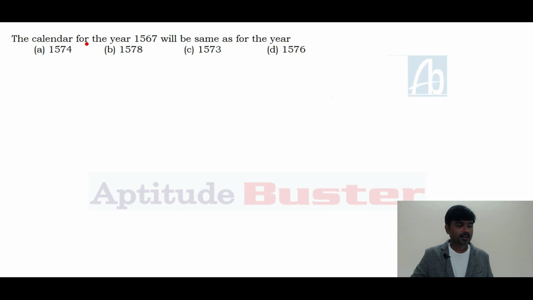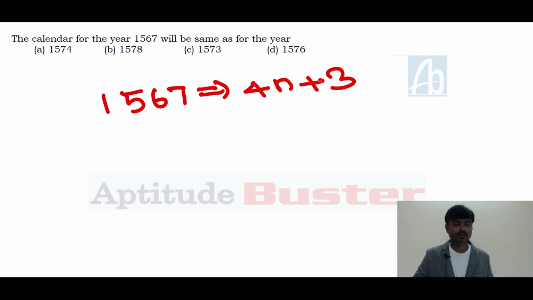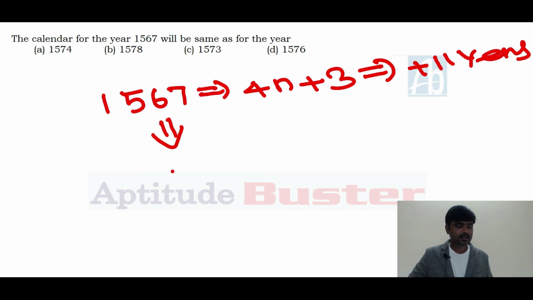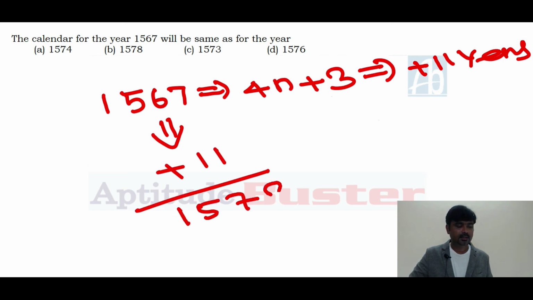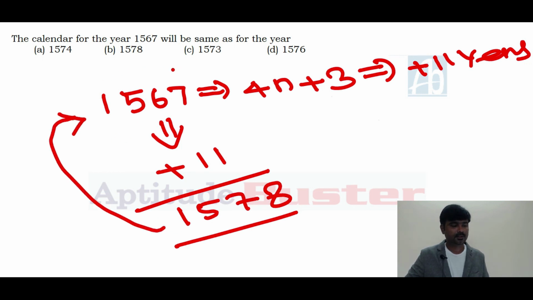Next, the calendar for the year 1567 will be same as for the year... 1567 is in the form of 4n plus 3. 1564 is a multiple of 4. So 1567 is in the form of 4n plus 3. You need to add 11 years to get the same calendar. 1567 plus 11, you get 1578. The 1578 calendar is the same as 1567. The answer for this question is 1578.